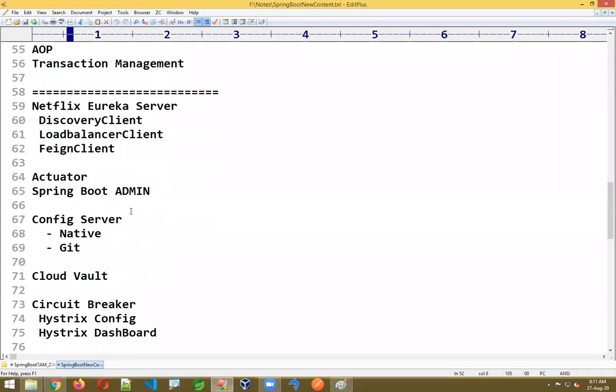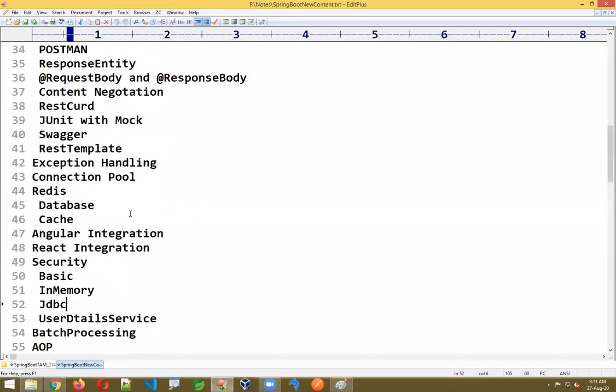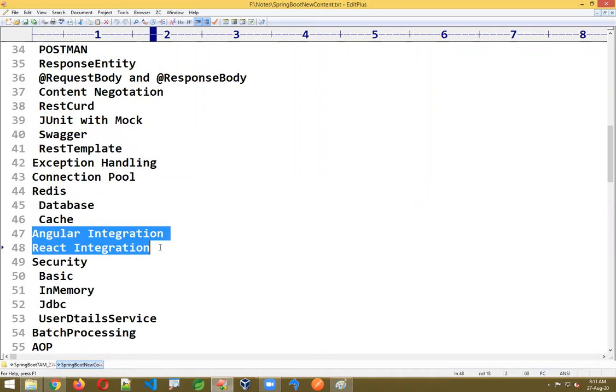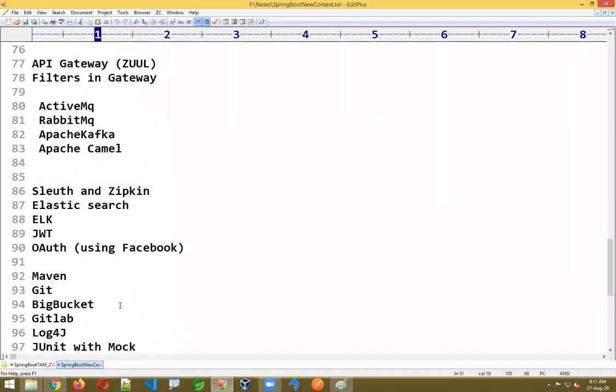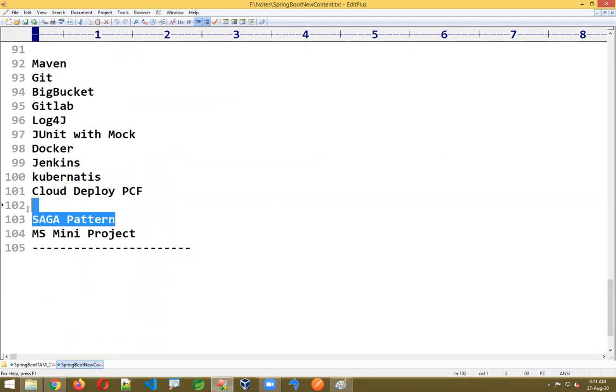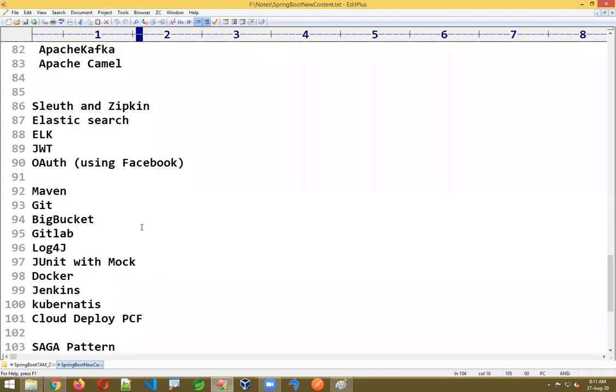Angular integration will be there. React integration will be there. Microservice design patterns will also be there, like the Saga pattern. A microservice mini project will also be there. Custom security will be there.